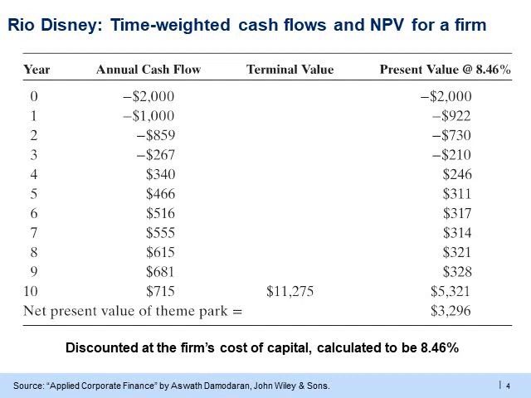If you add up the numbers in the last column from year 0 to year 10, we get an NPV of 3.296 billion. Since this is a positive NPV project, Disney should go ahead and invest in a new theme park in Rio.